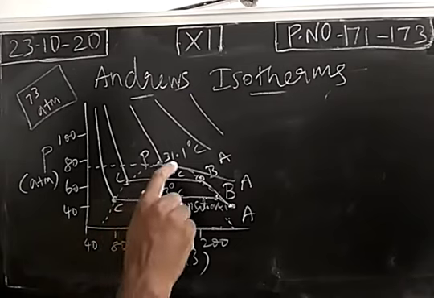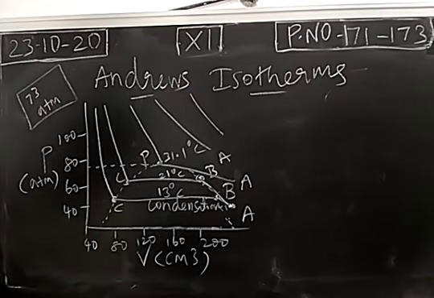For carbon dioxide, the critical temperature is 31.1. For other gases, the critical temperature will be different. If you take helium, 5.2. For oxygen, 154.8, like that. So the isotherm pattern will be similar for all gaseous molecules, but the critical constant values will be different for different gases.